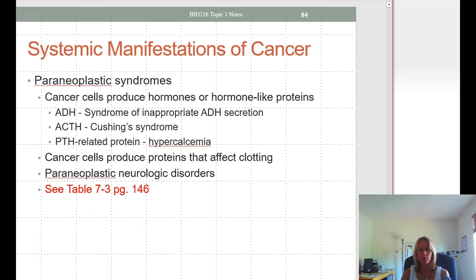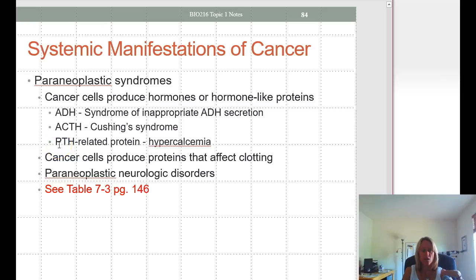Paraneoplastic syndromes. These are when we have additional problems associated with production of hormones or hormone-like proteins by cancer cells. As I mentioned previously, sometimes lung tumors might secrete ADH, and that can result in the syndrome of inappropriate ADH syndrome. Some lung tumors also secrete ACTH, which can result in Cushing's syndrome.